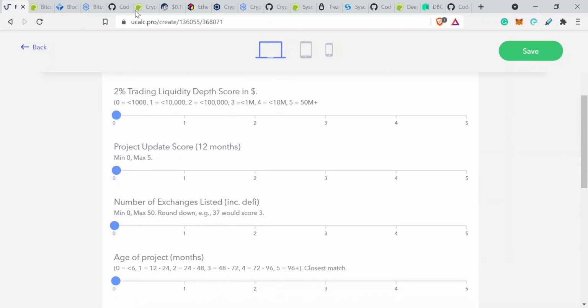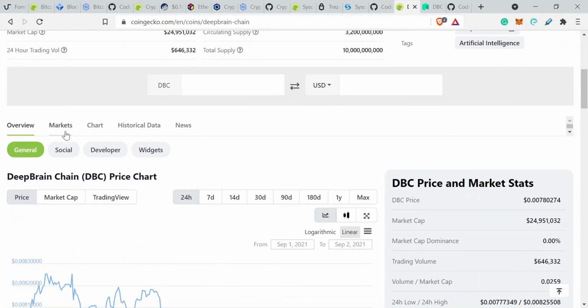2% trading depth. Let's have a look at the markets.